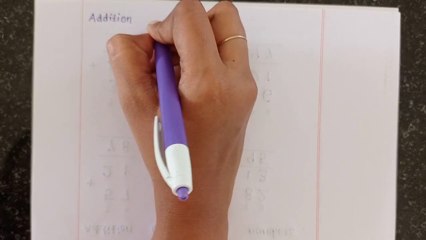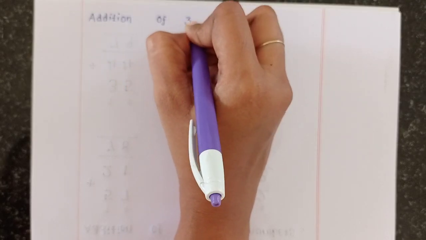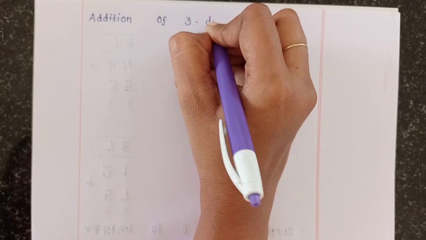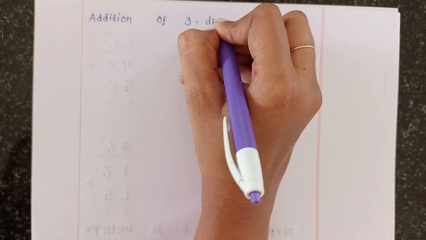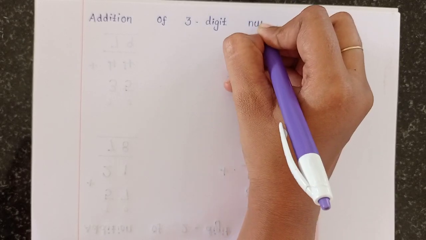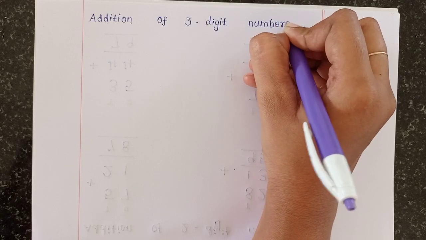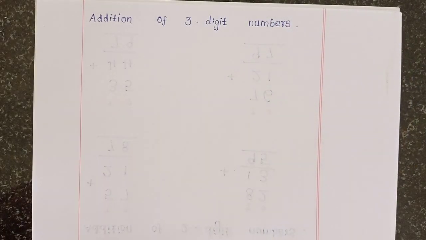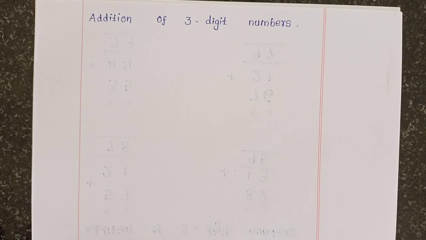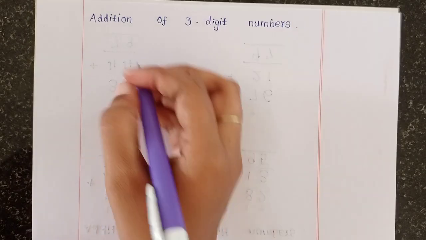Addition of 3-digit numbers. This one also uses the same method. Okay, so listen.